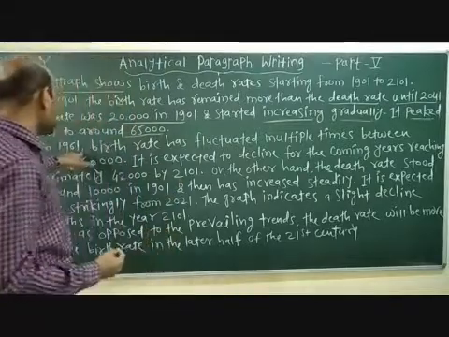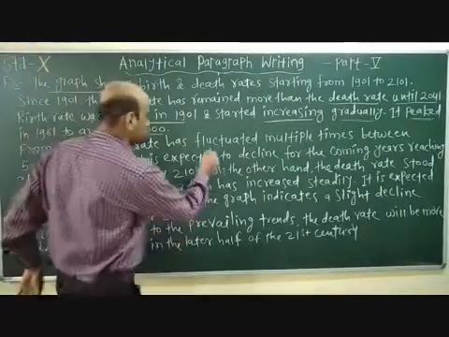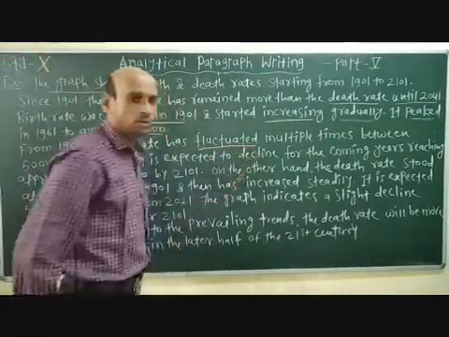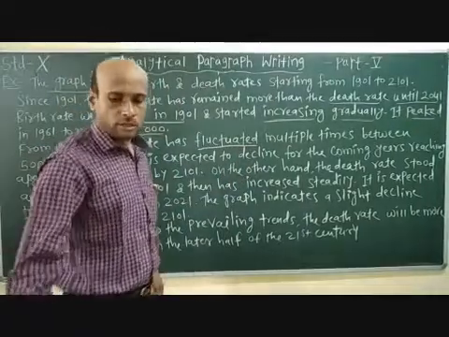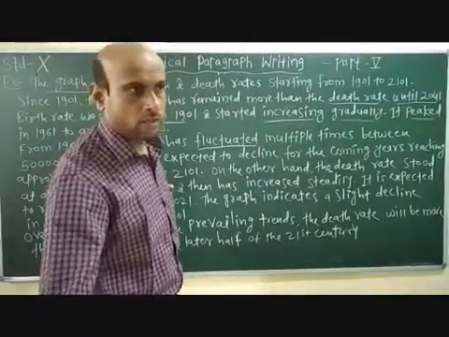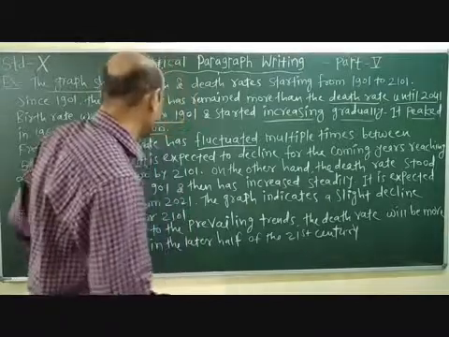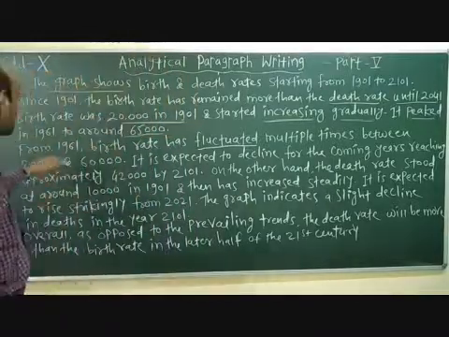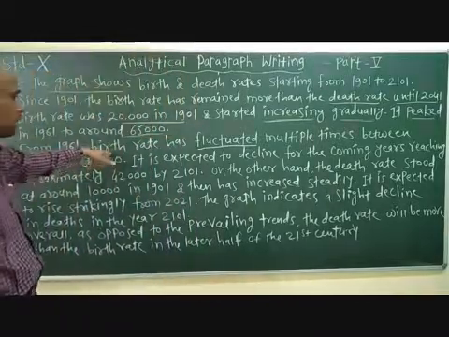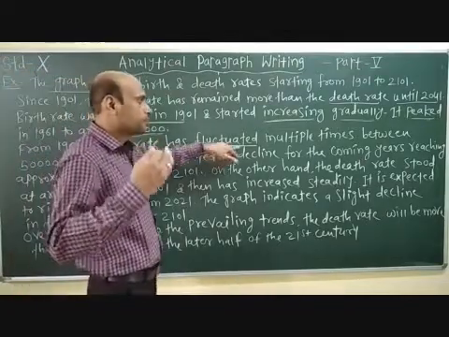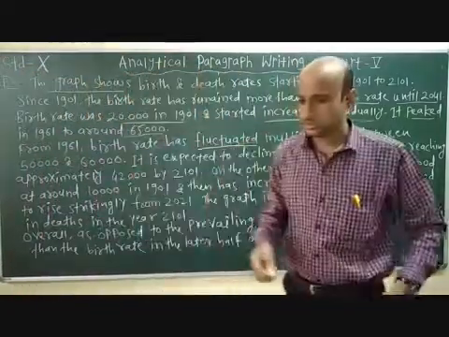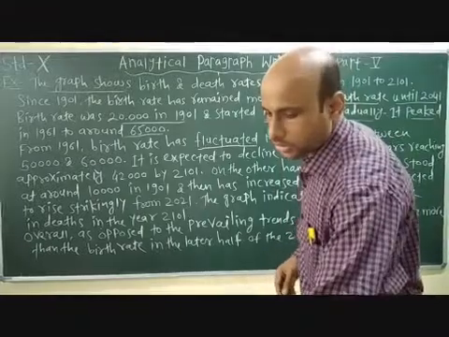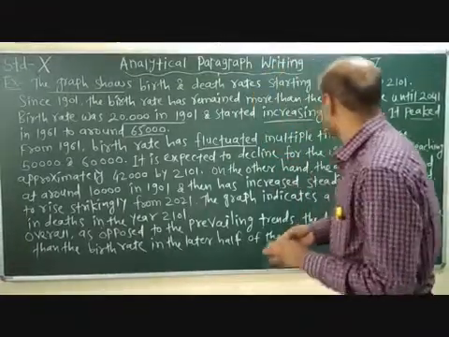Such words, as I told you in the body content video module, which words you can use here. From 1961 the birth rate has fluctuated multiple times.